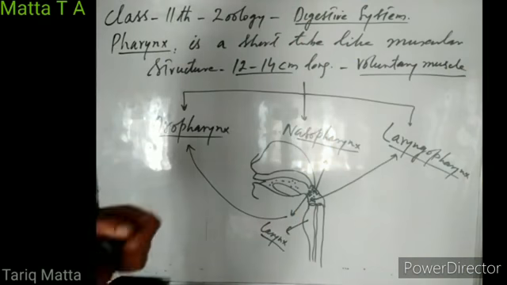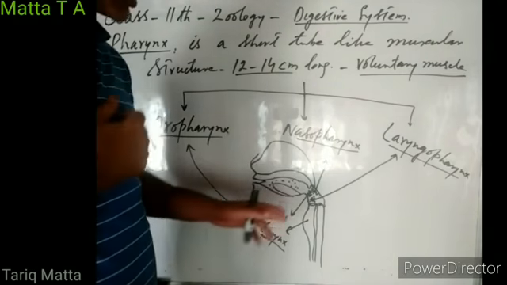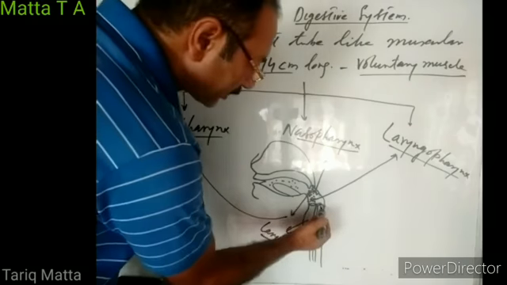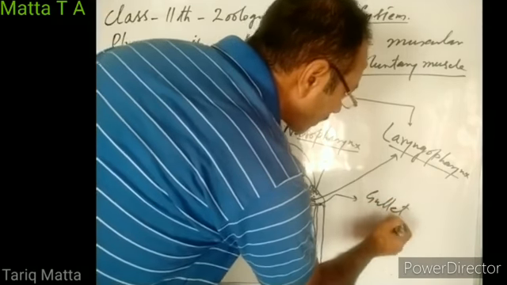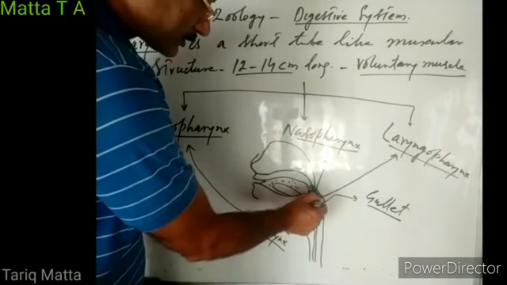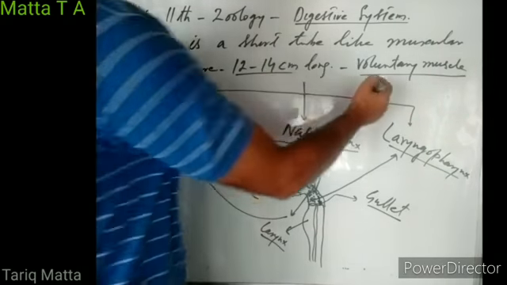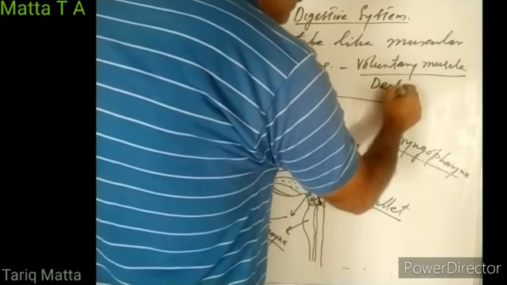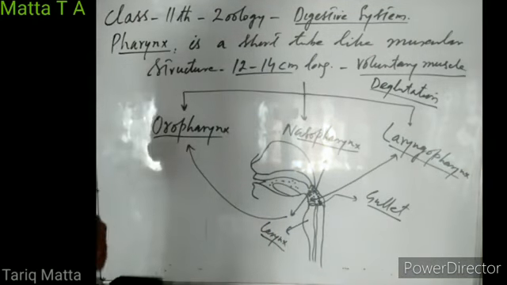So when we contract these pharyngeal muscles, the tongue pushes the food bolus into pharynx, and contraction of those muscles pushes the food bolus down the gullet, the opening of the esophagus. So when the pharyngeal muscles contract, they push the food bolus into the gullet. They help us in deglutition, that means helping in swallowing of food.